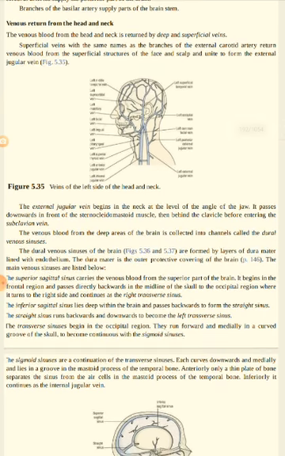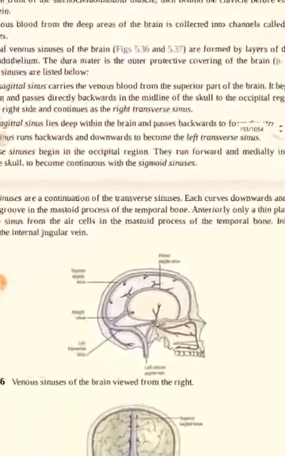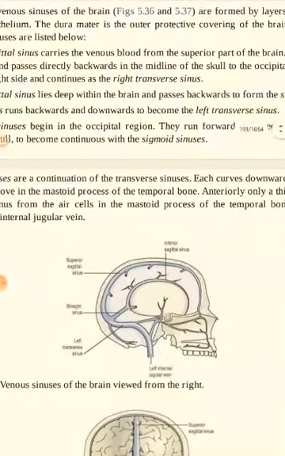While from the deep areas of the brain, the blood is collected through various venous channels, which are called dural venous sinuses. Now this is very important. Blood from the deeper areas of the brain is drained through certain channels called the dural venous sinuses. These are actually the layers of dura mater. I will show you here. There are certain sinuses in the brain which drain the deeper areas of the brain.